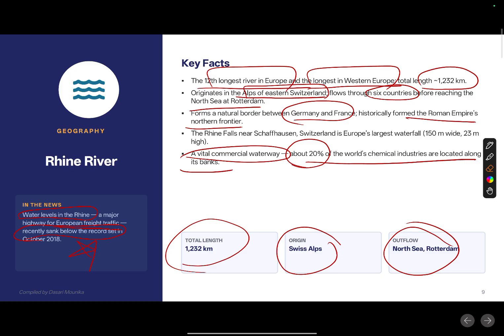So the Rhine River is in news because it has shown signs of very low quantity of water. So that is why the Rhine River is in news. Okay, thank you so much.